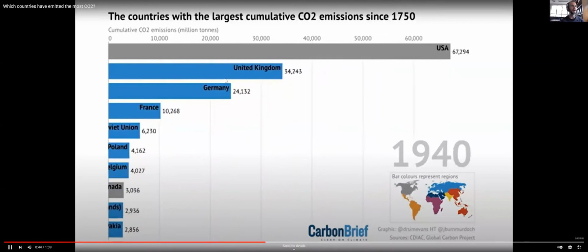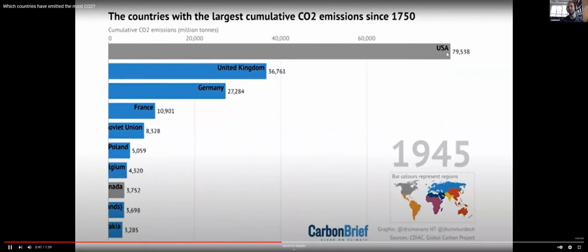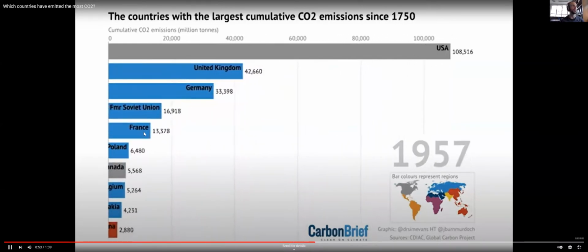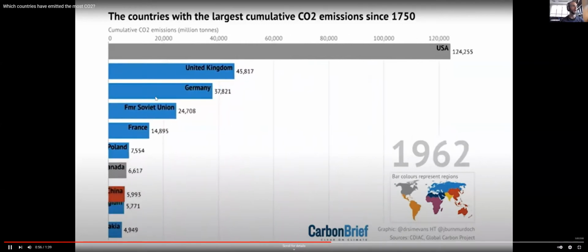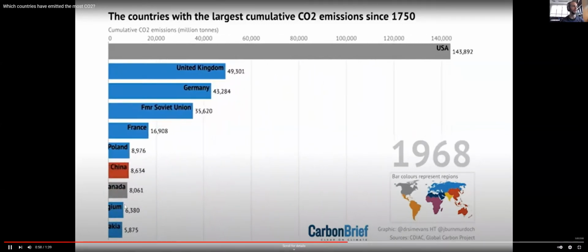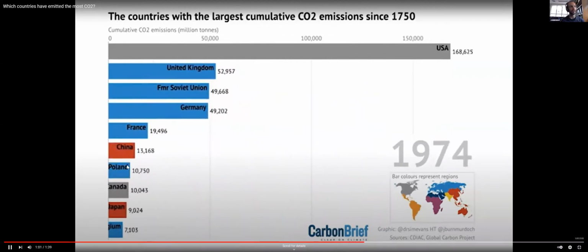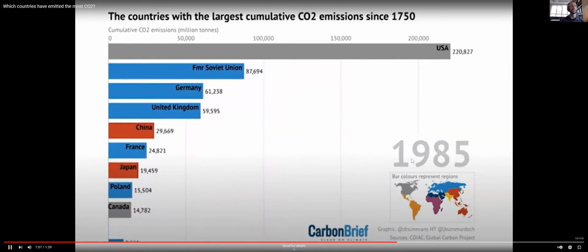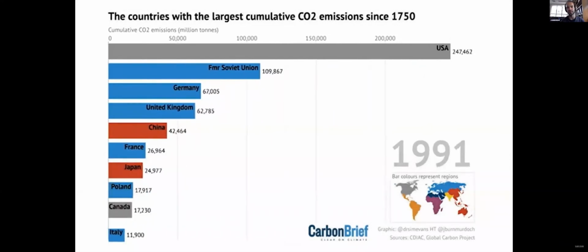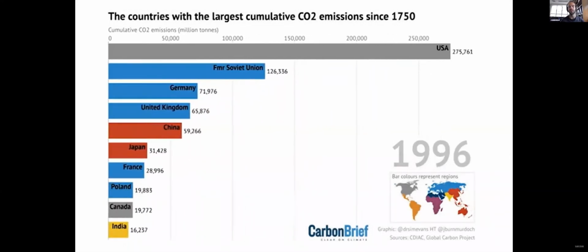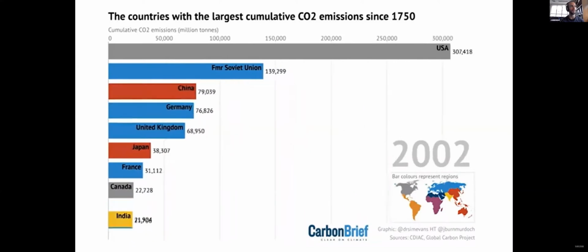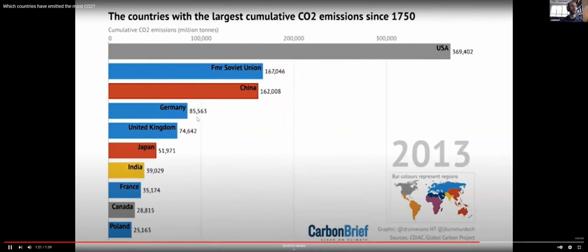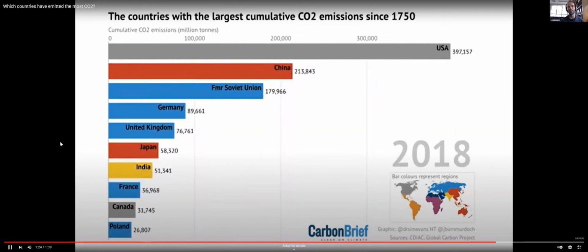And the UK is going up. It looks like it's going down here, but that's just compared to the US, whose carbon emissions just went off the charts. You can see former Soviet Union here, Russia, France, Poland, there's Canada there. And here comes China and Japan in the 1980s now. As they develop, they produce more greenhouse gases. Unfortunately, in the past, as a country has developed, the more greenhouse gases they emit. And as you can see, India coming in here as India develops, and China is catching up with the US basically.